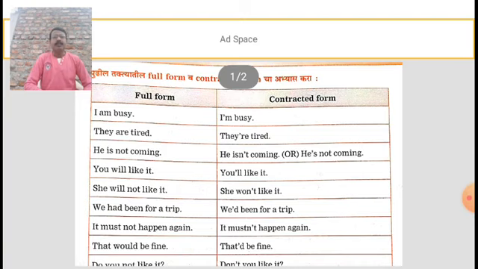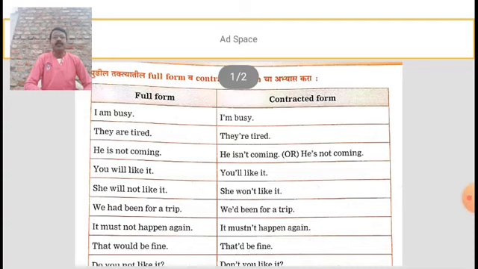There are some words that we see in full form. This activity means the words they give us became a contracted form.